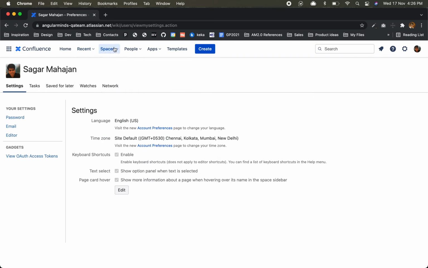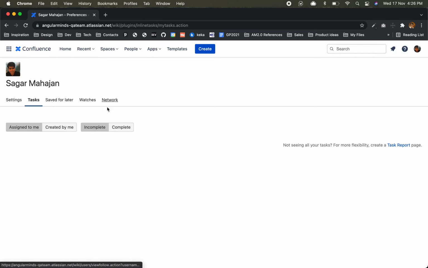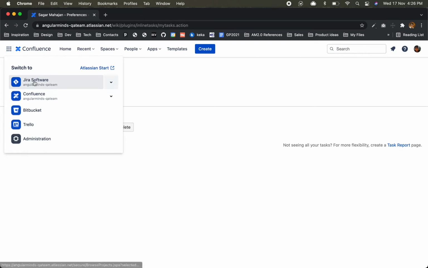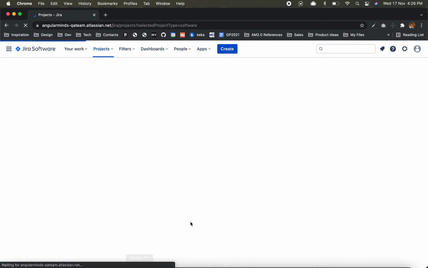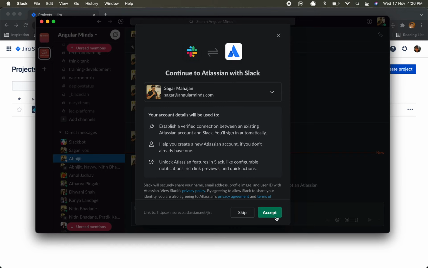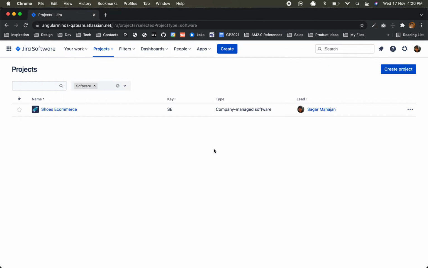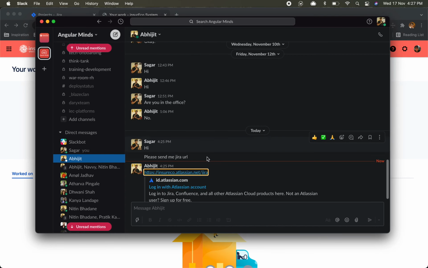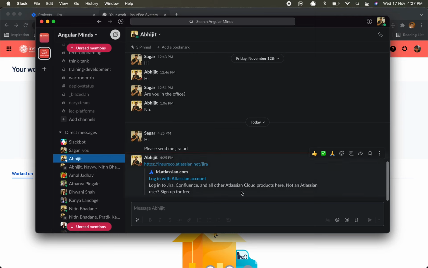You can see discounts for a few things. They have discounts, like, if you search, then you will get it. Actually, I was waiting for some message. He's saying continue Atlassian with Slack. Slack is saying that we know how Jira is. You can connect here, so you can work here itself.